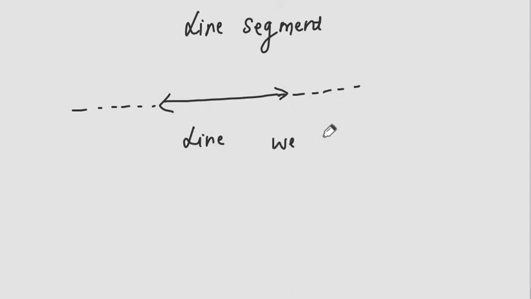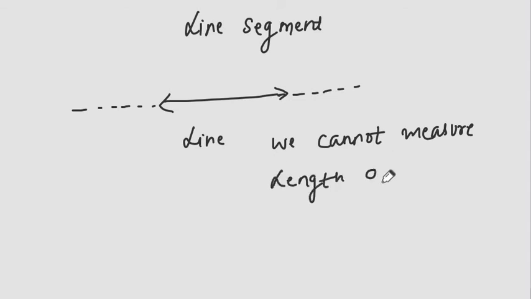Can you measure a line? As a line extends in both directions towards infinity, as it has arrows, meaning no endpoints, we cannot measure a line. We cannot measure the length of a line.